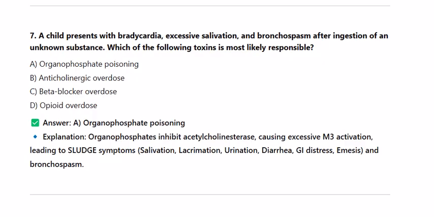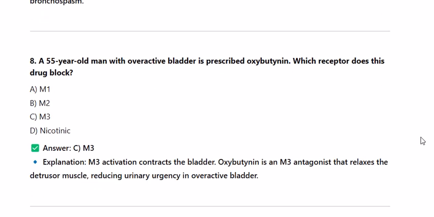8. A 55-year-old man with overactive bladder is prescribed oxybutynin. Which receptor does this drug block? A. M1, B. M2, C. M3, D. Nicotinic. Explanation. M3 activation contracts the bladder. Oxybutynin is an M3 antagonist that relaxes the detrusor muscle, reducing urinary urgency in overactive bladder.